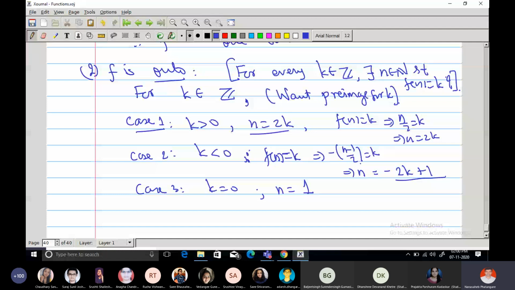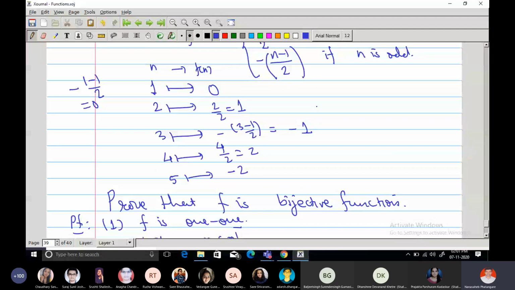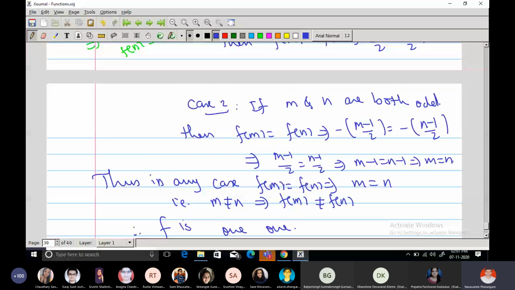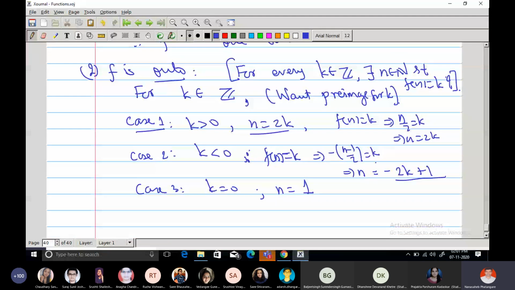We should make cases, because when I select an integer, it may be positive or negative, because our function is split into two parts, for positive and for negative. Therefore, we should make cases. If k is positive, what should be the preimage, and if k is negative, what should be the preimage, and if k is equal to 0, we know that it is 1. So in this way you can write in detail, right?